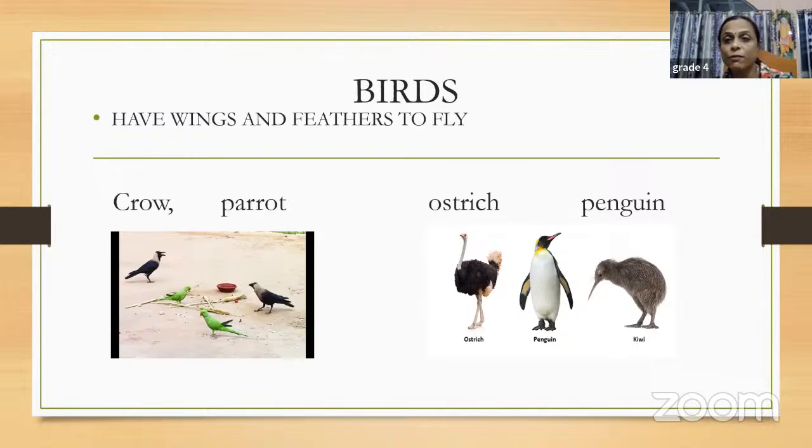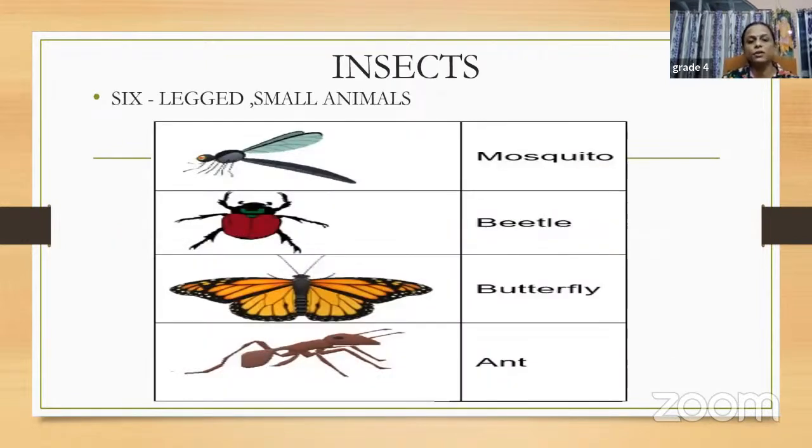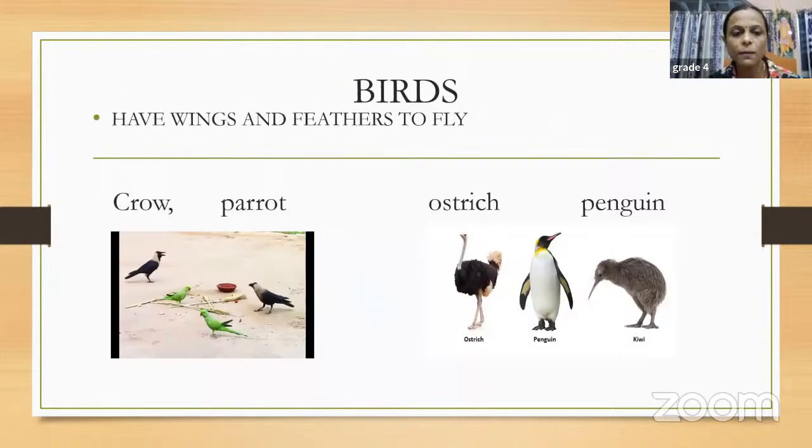Wings and feathers are the specialty of birds, children. Insects can have wings too. Some of the insects can also fly. For example, in the picture that I showed you earlier, butterfly is an insect, beetle is an insect, mosquito is an insect, and ant is also an insect. But out of them, the ant basically cannot fly, and the beetle also cannot fly much. But mosquitoes, grasshopper, and butterfly can fly. So feathers are specific to birds only. Birds have wings and feathers to fly.